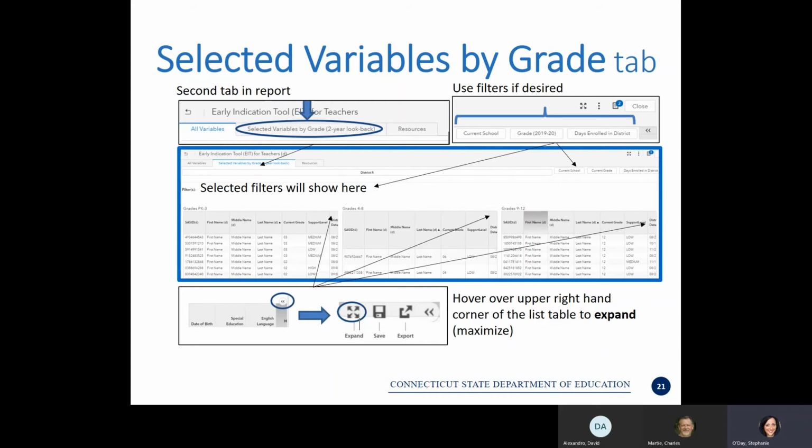In order to avoid excessive scrolling, you may want to maximize the list tables on this tab by hovering over the upper right-hand corner of the list table and selecting the Expand or Maximize icon. These tables are also exportable, but cannot be used in the tool we will demo shortly. It is important to note that the Smarter Balanced Scale Score and Growth Target estimates are only contained in the grades 4 through 8 list table on this tab.